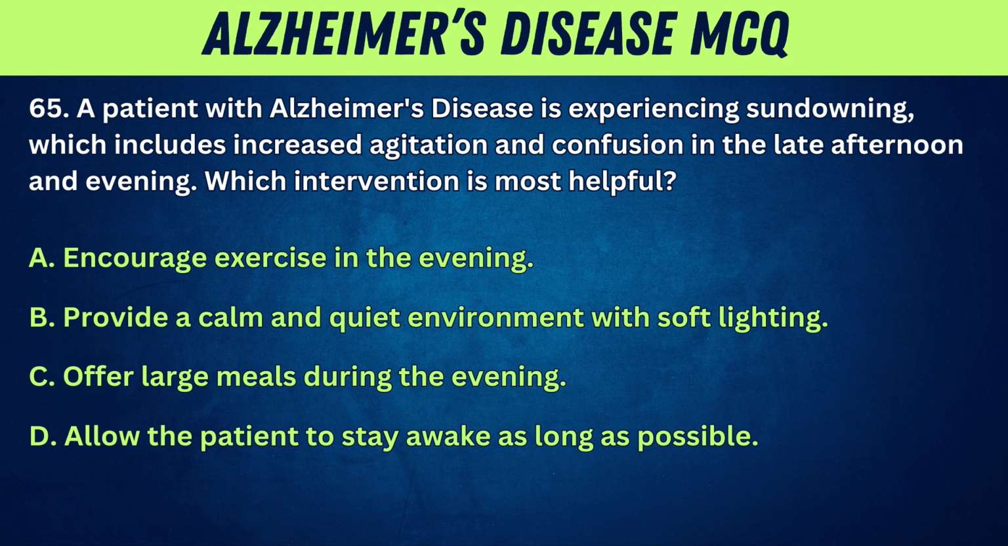65. A patient with Alzheimer's disease is experiencing sundowning, which includes increased agitation and confusion in the late afternoon and evening. Which intervention is most helpful? A. Encourage exercise in the evening. B. Provide a calm and quiet environment with soft lighting. C. Offer large meals during the evening. D. Allow the patient to stay awake as long as possible.